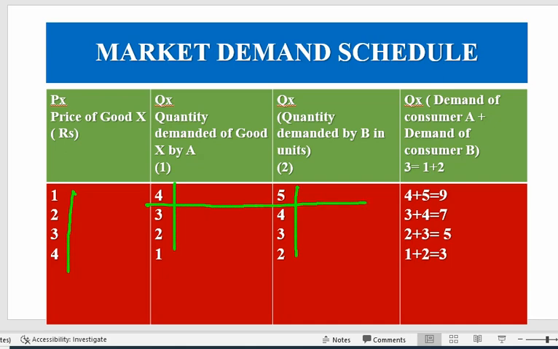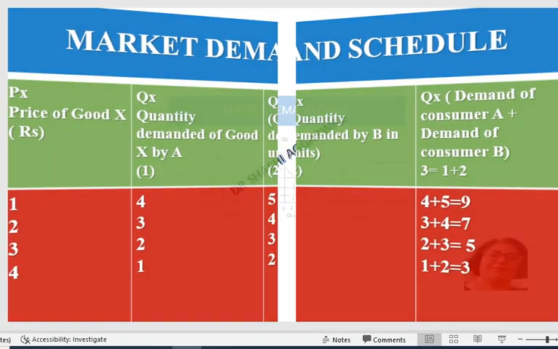At rupee 1, the demand is 9. At rupee 2, the demand is 7. At rupee 3, demand is 5. At rupee 4, it is 3. So the market demand curve also shows there is an inverse relation between the price and demand, other things remaining the same. Then we will draw the graph.